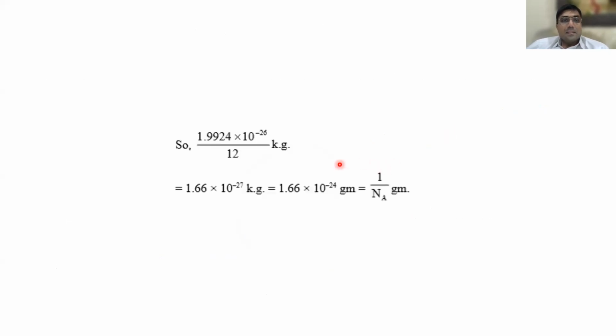See, this is the mass of carbon atom: 1.9924 into 10 power minus 26, divided by 12. How much is coming? 1.66 into 10 power minus 27 kg, or 1.66 into 10 power minus 24 grams. Are you following? Yes, sir. This is called 1 AMU.